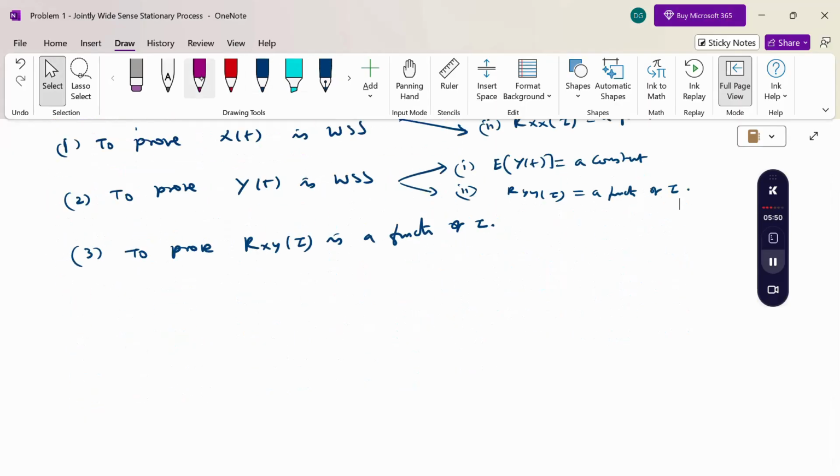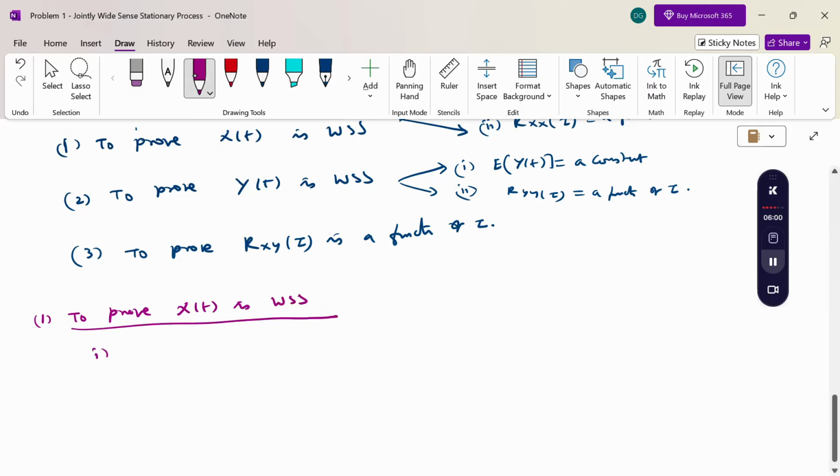So first, to prove X(t) is WSS, we need two conditions. One is expectation of X(t) equals a constant, and the second is that the autocorrelation function R_XX(tau) is a function of tau.